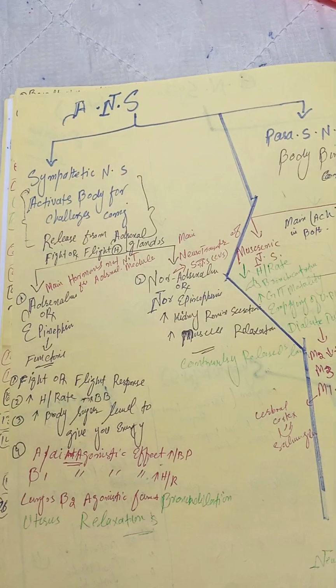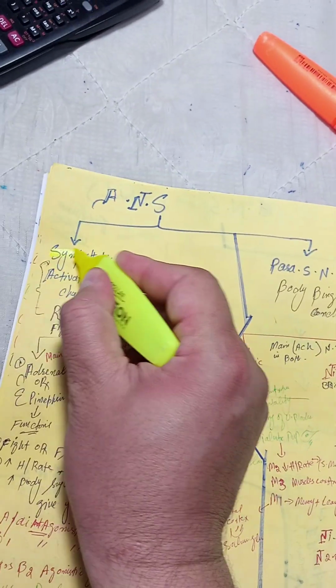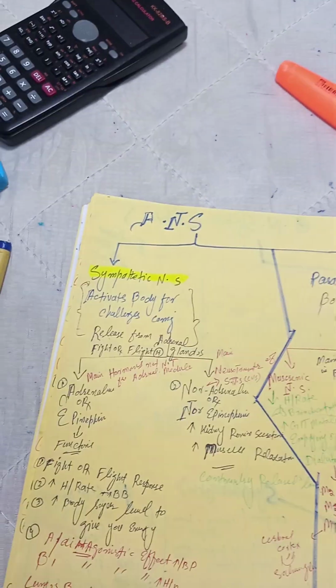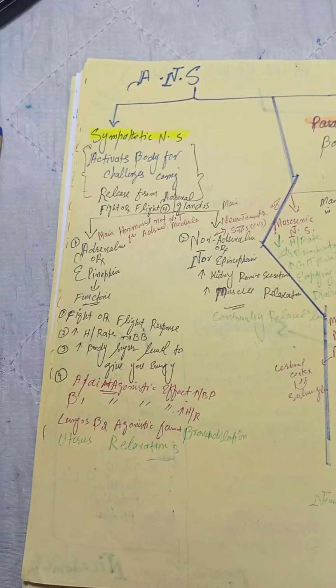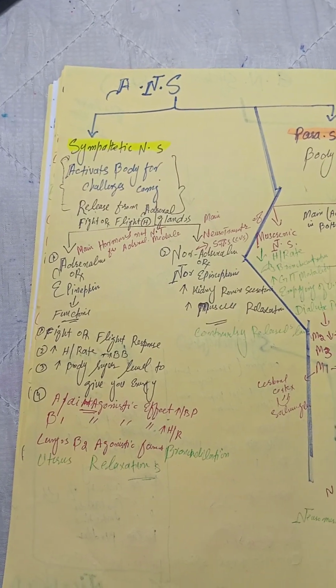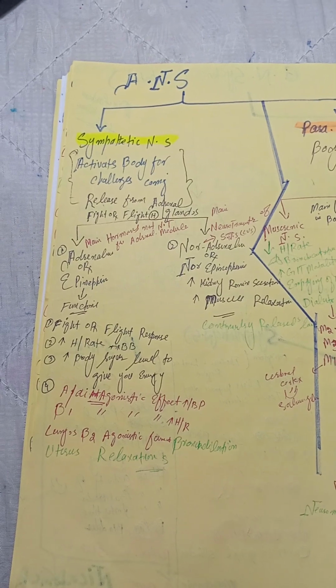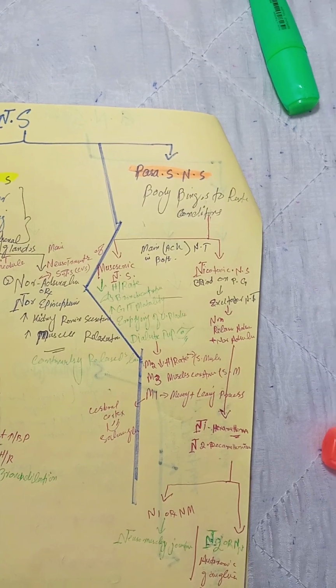Okay, another one, we will go from another side for further diversified explanations. So here is the ANS, autonomic nervous system. The sympathetic nervous system and parasympathetic nervous system we will discuss here, the diversified things inside it. The sympathetic nervous system activates the body for the challenges coming, environmental or external or internal challenges which come inside a body, while the parasympathetic nervous system brings the body to rest conditions.